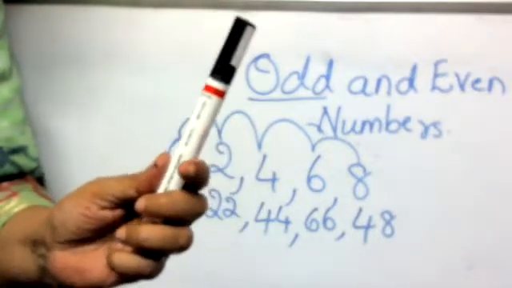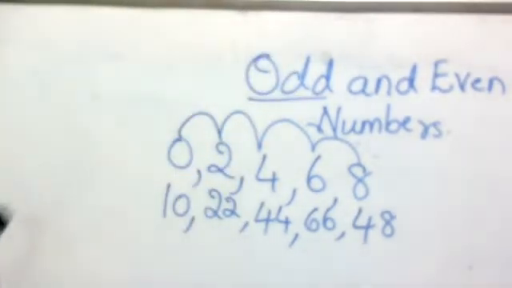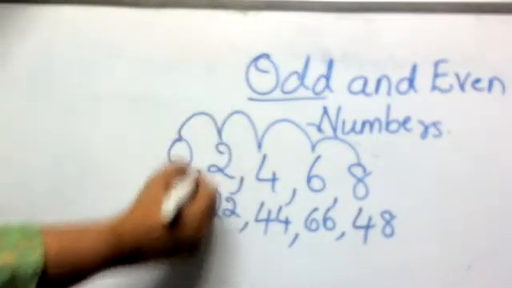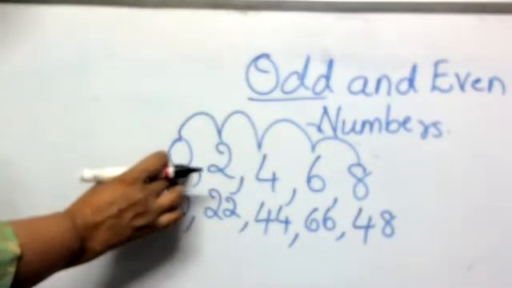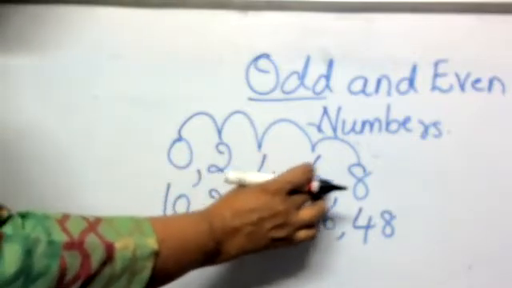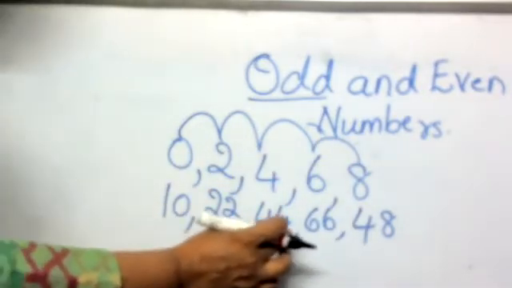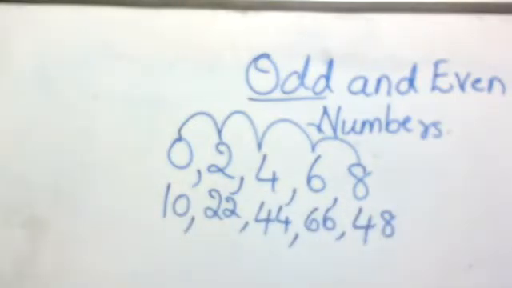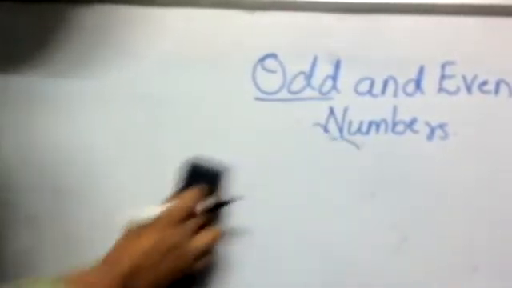If I have 2, I can divide, so it is an even number. An even number can be divided equally. And what are the even numbers? They are 0, 2, 4, 6, 8, or numbers ending with 0, 2, 4, 6 and 8. Now, let's look at some even and odd numbers, and then you can guess whether it is an odd number or whether it is an even number.